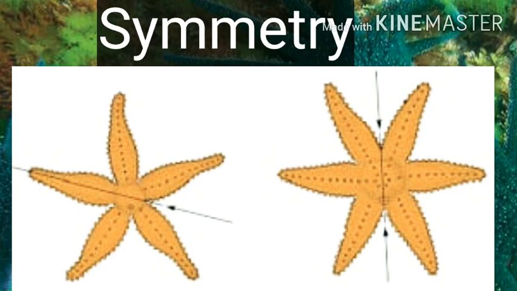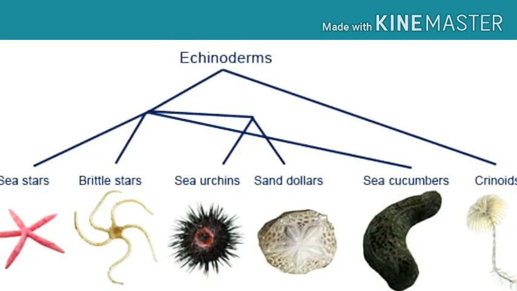Bilateral symmetry means they have the capacity of being halved in one plane in such a way that the two halves are approximately mirror images of one another. Different classes of echinoderms show structurally different larval stages, and their comparisons can reveal their evolutionary ancestry.